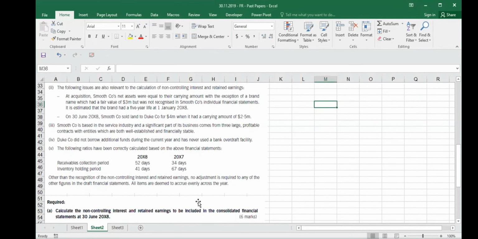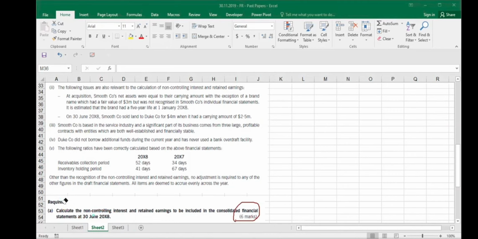Other than the recognition of non-controlling interest and retained earnings, no adjustment is required to any of the other figures in the draft financial statements. All items are deemed to accrue evenly across the year. The first thing which they are asking you is to calculate the NCI. Calculate the NCI at 30th June 2008, which means NCI at reporting date, and it is for 6 marks. So your knowledge of consolidation will help you to calculate the NCI.